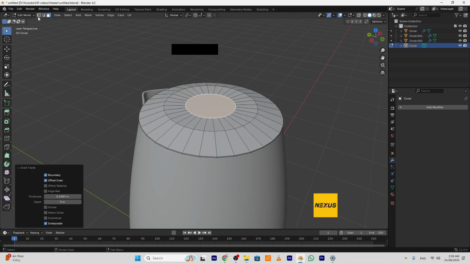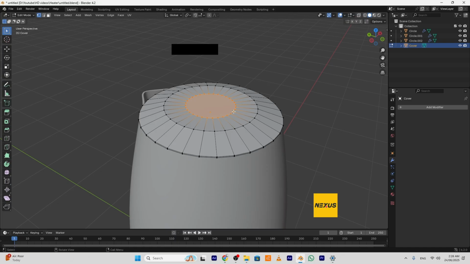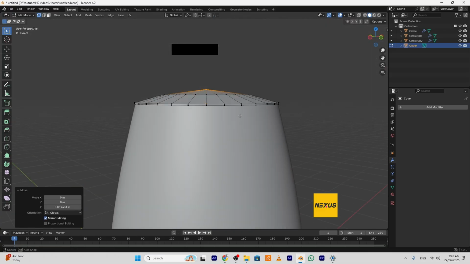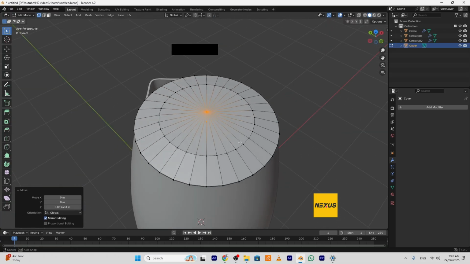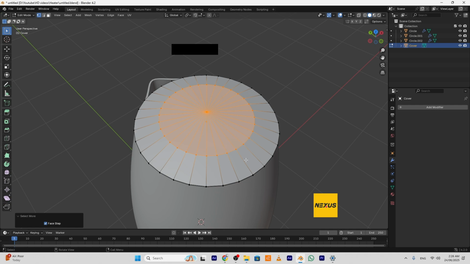Go to vertices selection, press M, add center, move it along the axis, the vertices here. Okay, maybe I will add one loop inside, so press Ctrl plus.